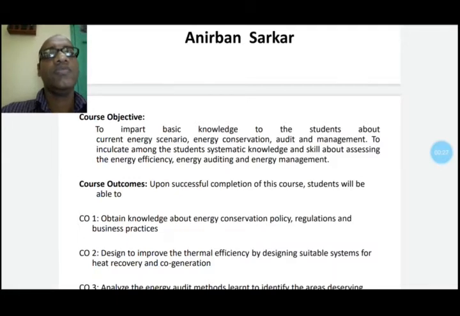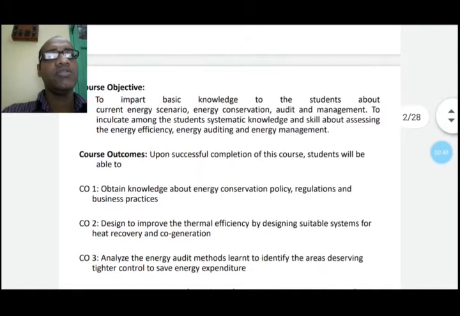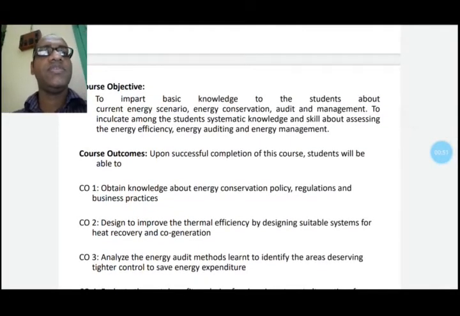Course objective. The course objective of this subject is to impart basic knowledge to the student about current energy scenario, energy conservation, audit, management, to inculcate among the students systematic knowledge and skills about assessing the efficiency, energy auditing and energy management.